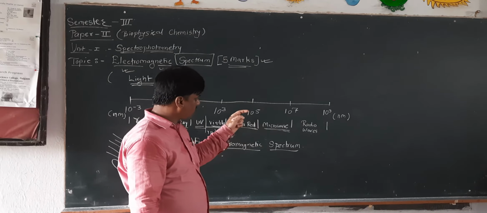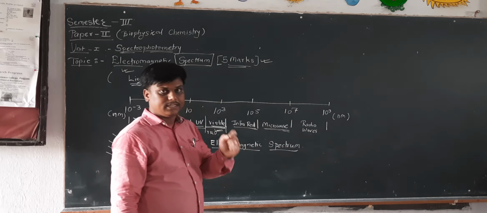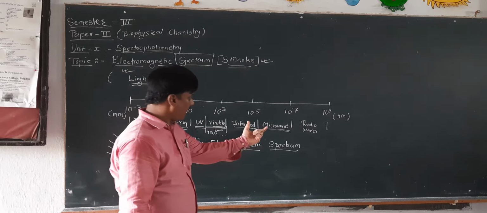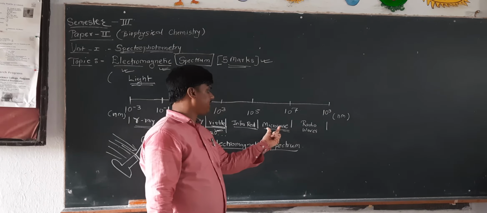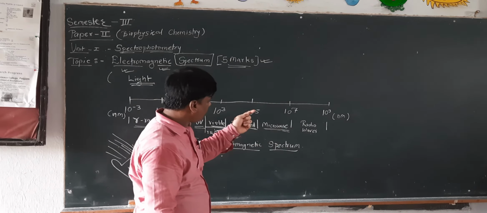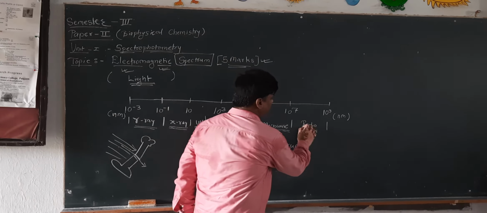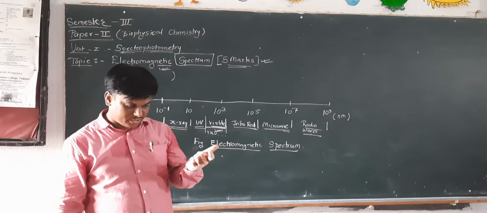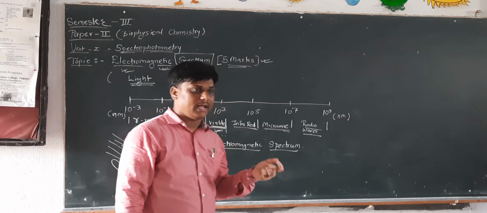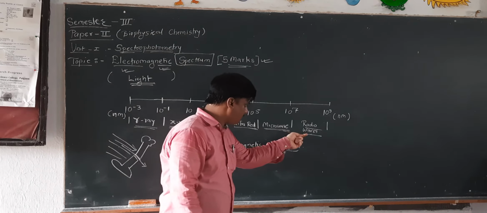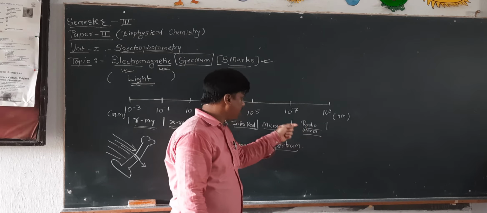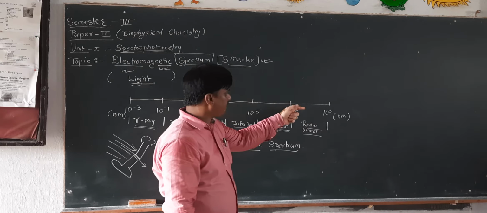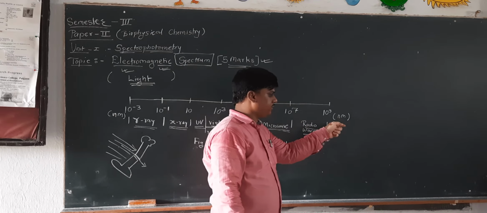Then we have another kind of electromagnetic radiation, that is microwave. You all know the microwave oven, and that works on the principle of microwaves. Then we have radio waves. You all know there is an instrument called the radio, and that radio works on the principle of radio waves. It ranges from 10 raised to 7 to 10 raised to 9 nanometer.